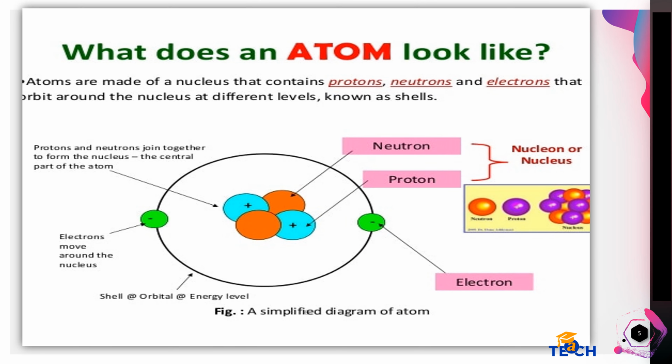Here we have a simplified diagram of an atom. Protons have a positive charge and bond together with neutrons to form the nucleus. Neutrons have neutral charge, it's neither positive nor negative. Electrons that orbit a nucleus have a negative charge.